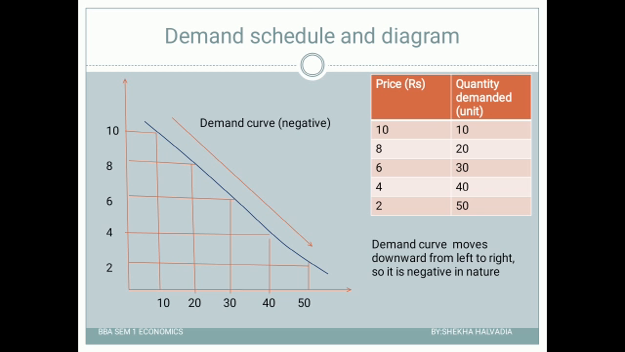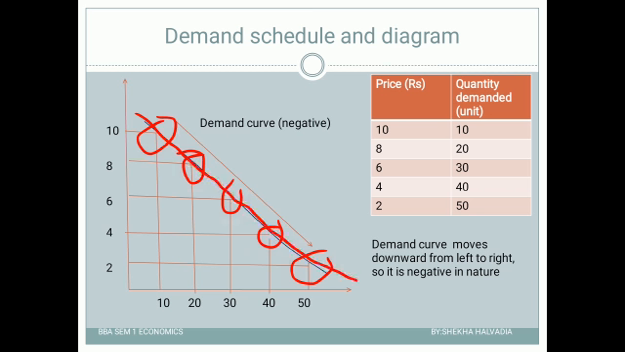In the graph, first we plot the price on the vertical axis and quantity demanded on the horizontal axis. At price 10 the quantity demanded is 10, so here is the point of intersection. Then at price 8 it is 20, so the intersection point is here. At price 6 the demand is 30, at price 4 the demand is 40, and at price 2 the demand is 50. So guys, by joining all these points we will get the demand curve, right?